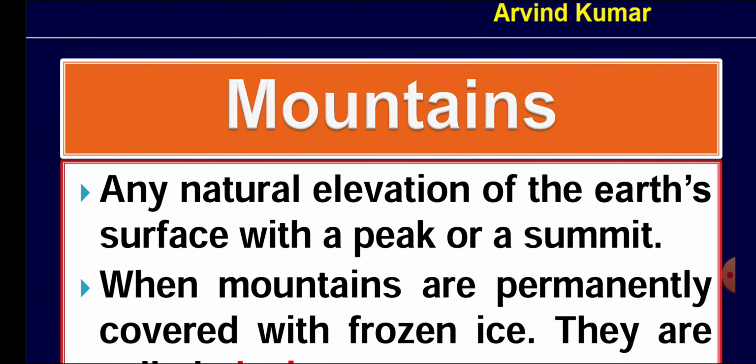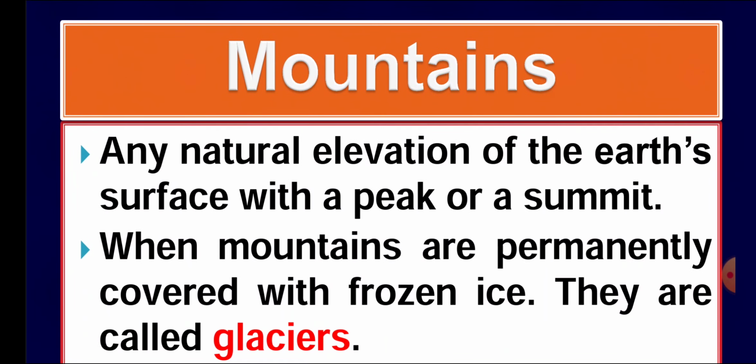So let's see first mountain. What is mountain? First of all, we have to understand that any natural elevation, here it refers height of the earth's surface, is known as mountain. It may be small, it may have a small summit, means a peak, or a broad base on the top. These are considered higher than the surrounding areas. Some mountains are higher than cloud areas also, means you may feel that these are touching the clouds in some areas.